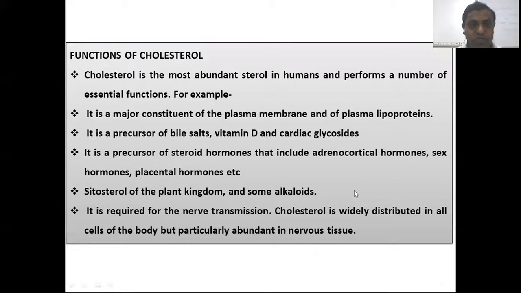Finally, the function of cholesterol. As you know, cholesterol is the most abundant steroid in humans and performs a number of essential functions. For example, it is the precursor of bile salt, vitamin D, and cardiac glycoside. It is a precursor of steroid hormones that include adrenocortical hormones, sex hormones, and many more. It is also the precursor of sterols of the plant kingdom and some alkaloids. So it is required for nerve transmission. Cholesterol is widely distributed in all cells of the body, but particularly abundant in the nervous system. So cholesterol is very essential and necessary for animals and the living cell.